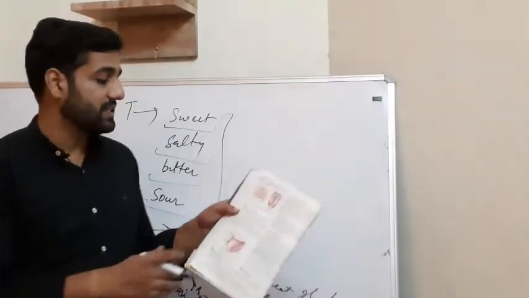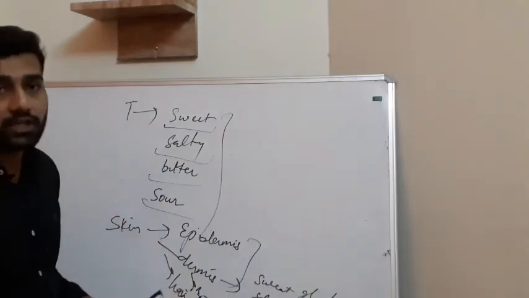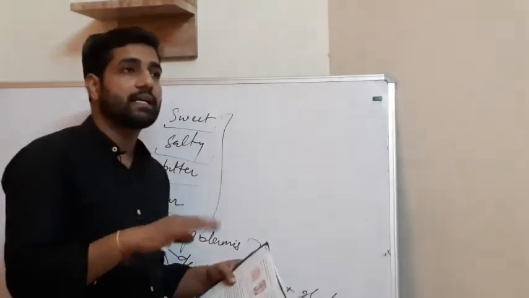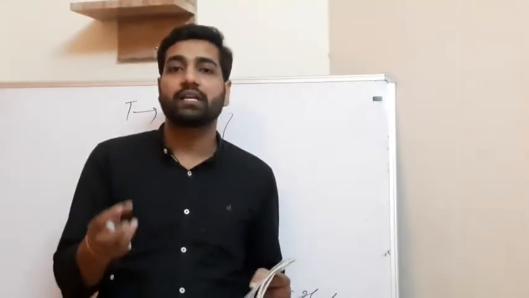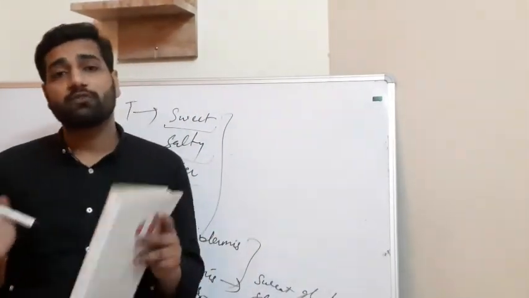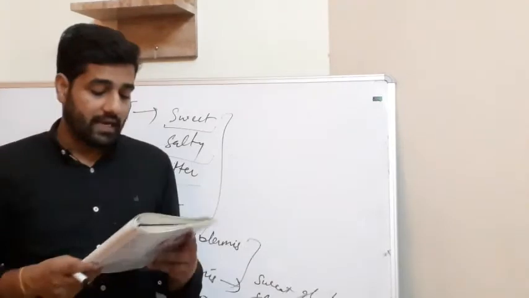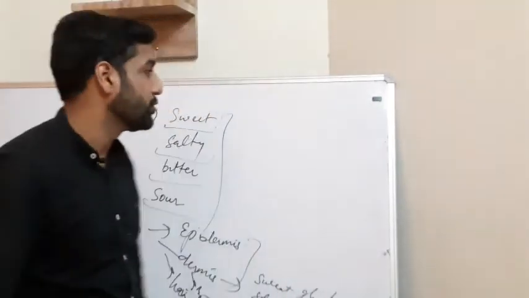Also, you can see here that the skin receives temperature and touch. Tactile receptors, or touch receptors, are there, and also pain receptors and heat receptors, thermoreceptors you can say. So many kinds of receptors are present in our skin. And the color of our skin is due to melanin.